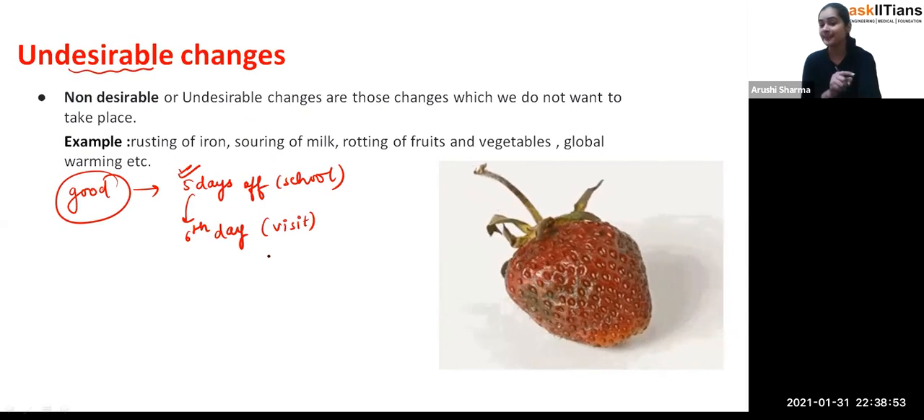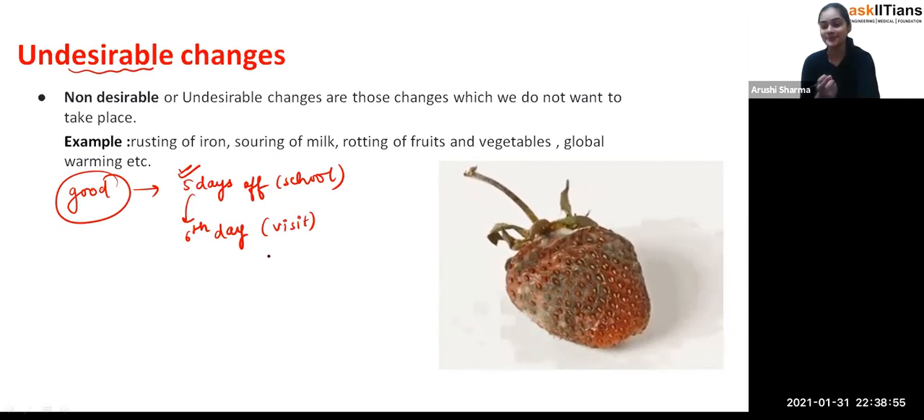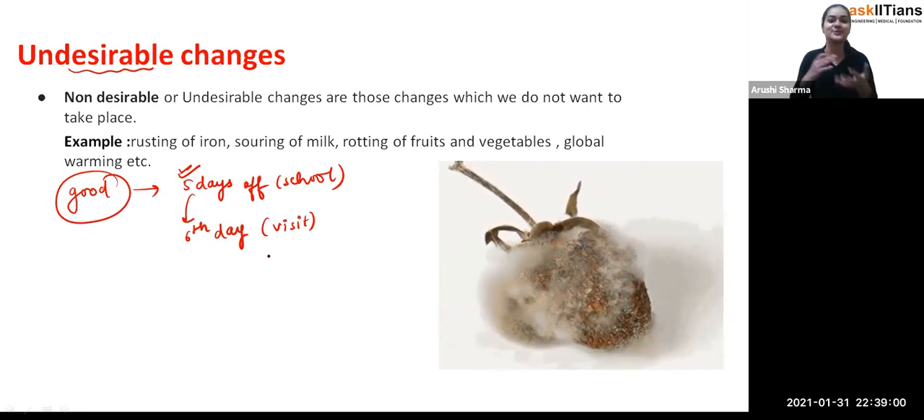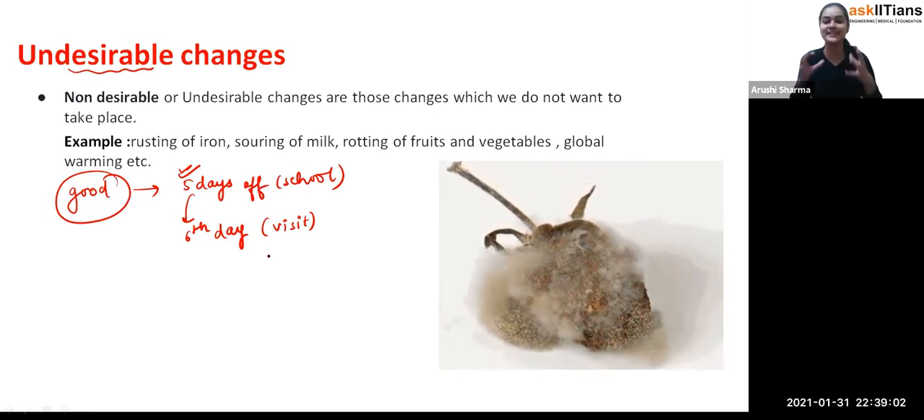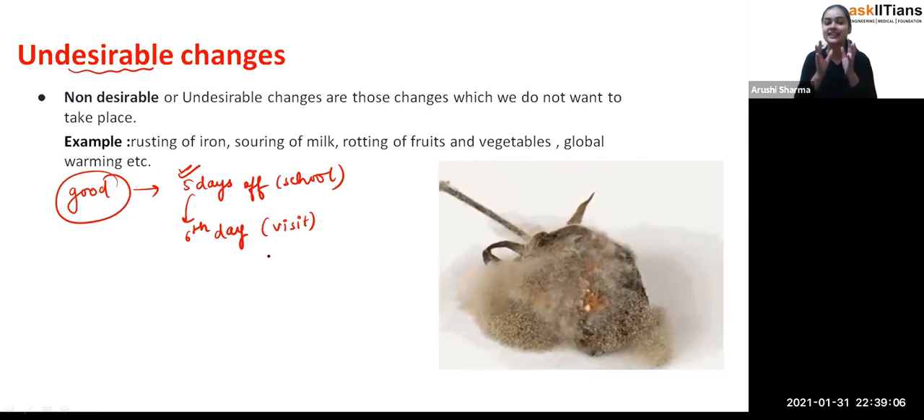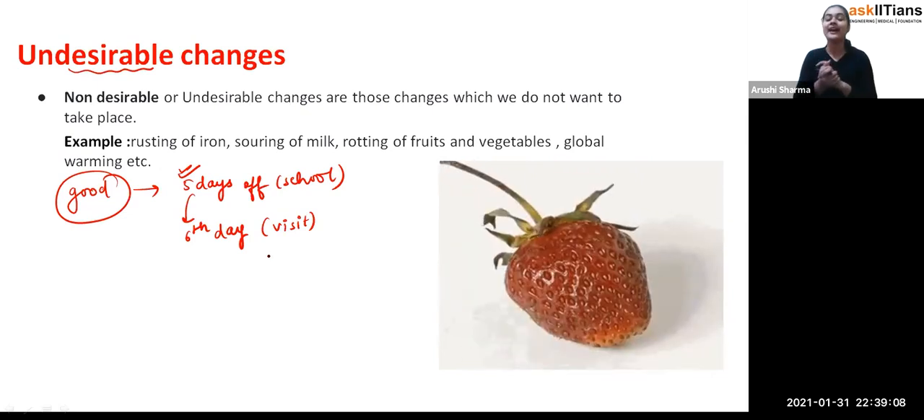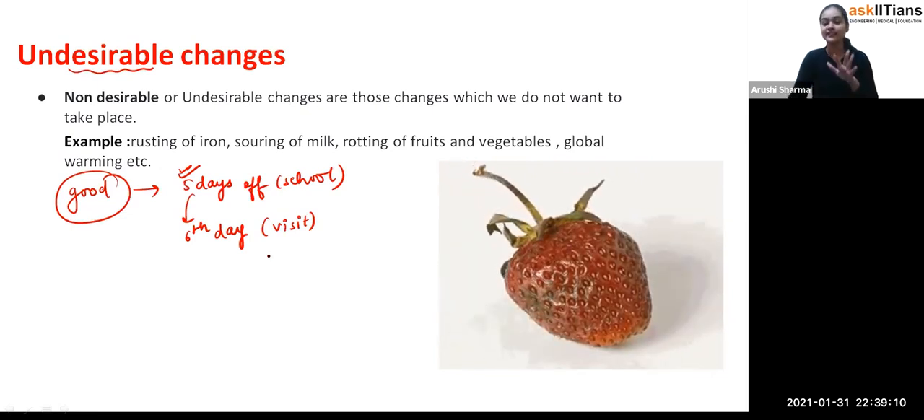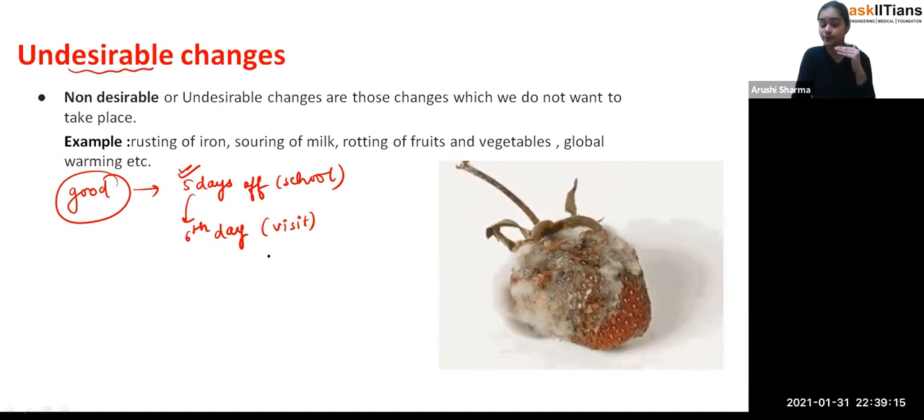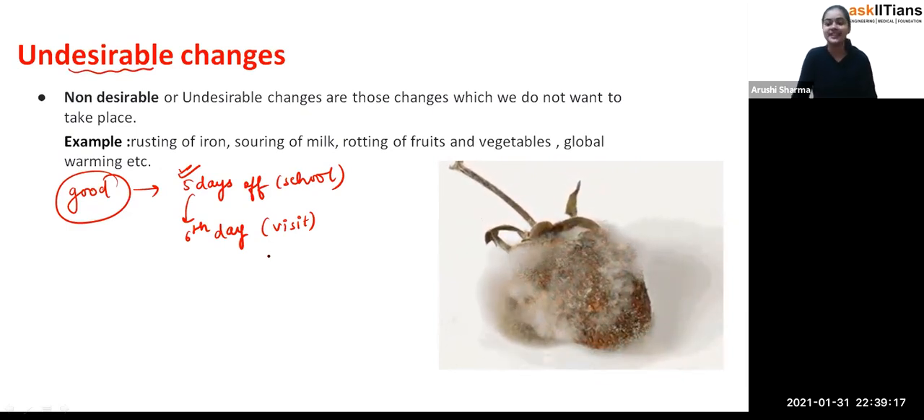Now this type of change you don't want. I'm not saying that all students don't want to go to school; there are so many students who enjoy that part of their life. But when we are having 5 days off, we are in that mode of: okay, relax, only enjoyment is there.